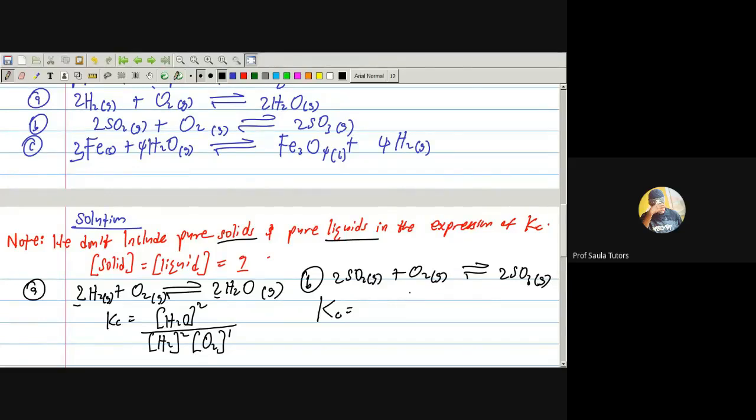It means that we are including all of them in the expression for the equilibrium constant. Now let's go. We start with the product, SO3. What number of mole will I put? Just check the number beside it. That is 2, raised to power 2, all over, look at the reactants, SO2 raised to power 2, and then O2 raised to power 1. As easy as that. That's how we write it. Products over reactants, to the power of what? The number of mole.